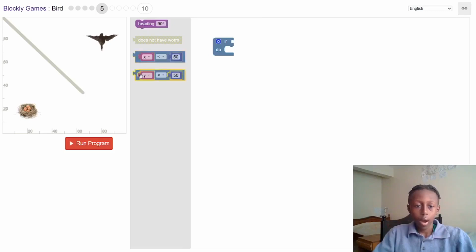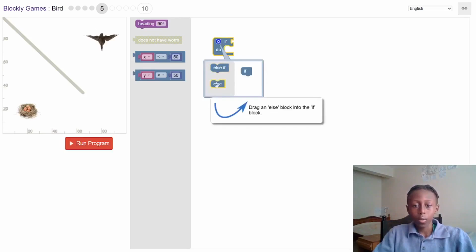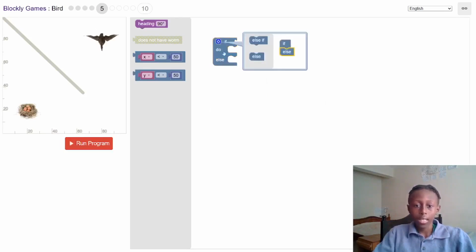Now this is the y, which is up and down, and then the x, which is horizontal. So vertical and horizontal. Okay, once you click this, you can add more. There's else and there's else if. I'm not sure if it's else or else if, but let's see. I think it's supposed to be an else if.